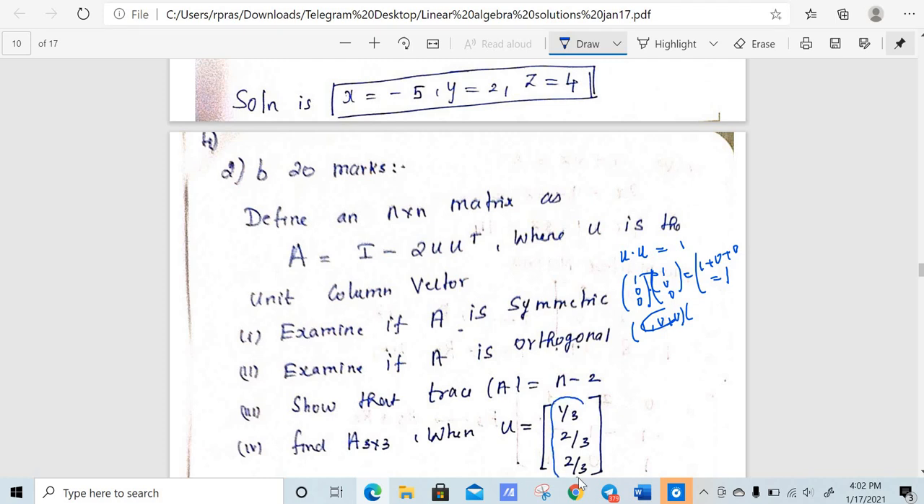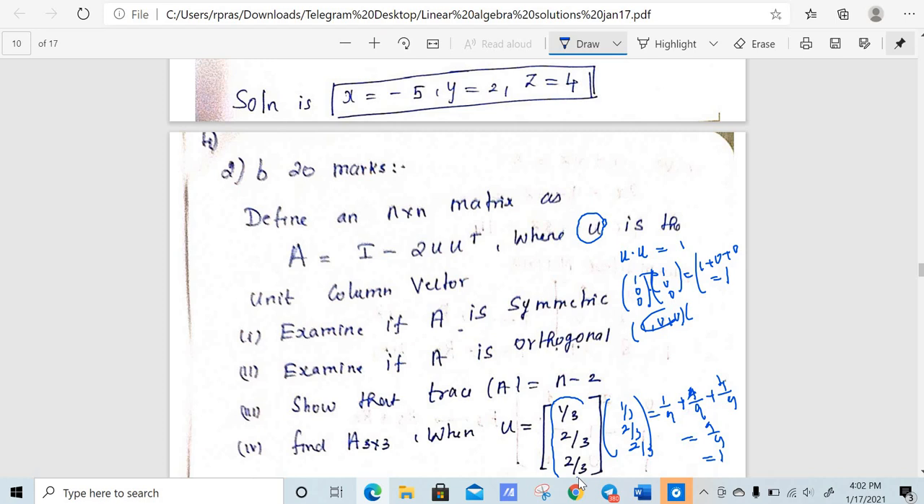Why? If you make a dot product with itself, 1 by 3, 2 by 3, 2 by 3, what will be the answer? It will be 1 by 9 plus 4 by 9 plus 4 by 9, which is 9 by 9, which is 1. So if you make a dot product with itself, it will be 1, right? So u is a unit column vector.